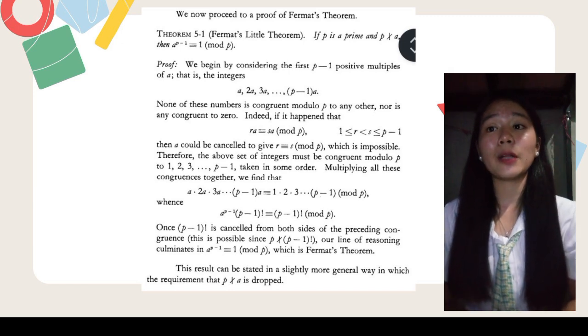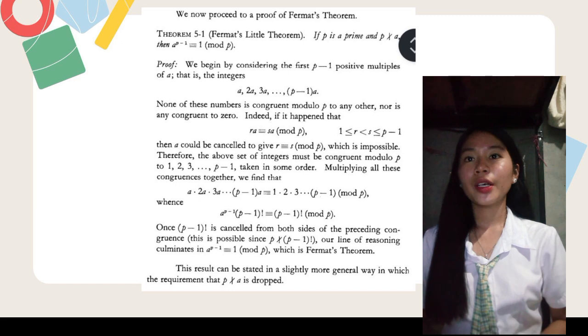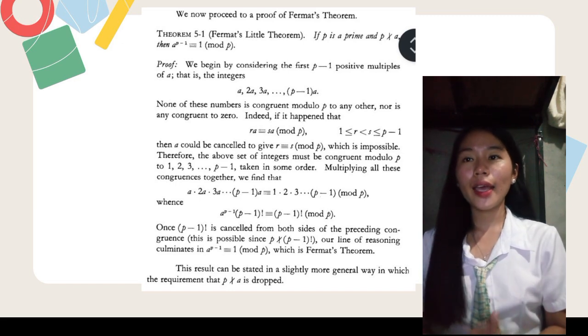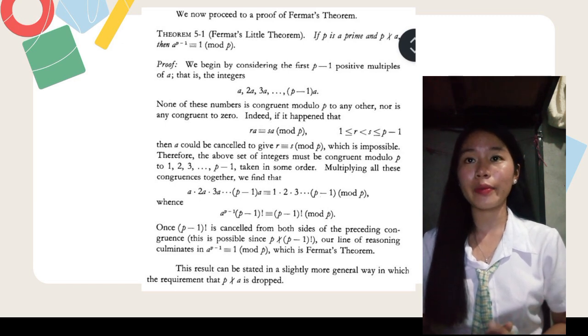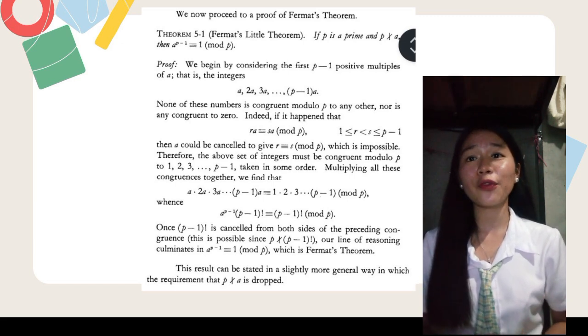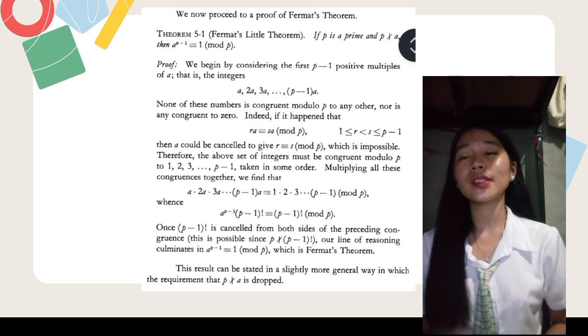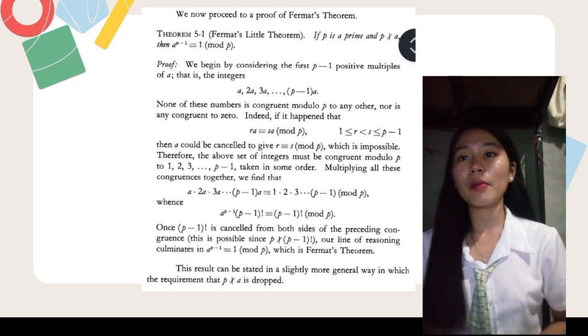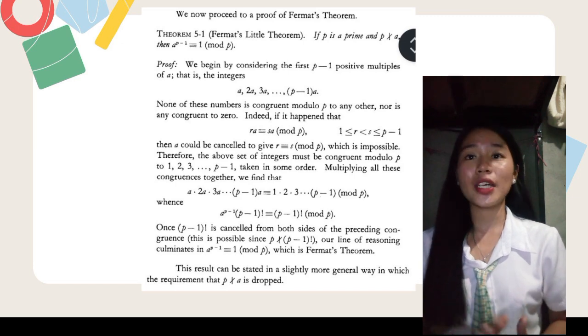Therefore, the above set of integers must be congruent modulo p to 1, 2, 3, ..., p minus 1, taken in some order. Multiplying all these congruences together, we find that a times 2a times 3a up to (p-1)a is congruent to 1 times 2 times 3 up to p minus 1 mod p. Whence, a^(p-1) times (p-1)! is congruent to (p-1)! mod p. Once (p-1)! is cancelled from both sides of the preceding congruence, this is possible since p does not divide (p-1)!, our line of reasoning culminates in a^(p-1) congruent to 1 mod p, which is Fermat's theorem.